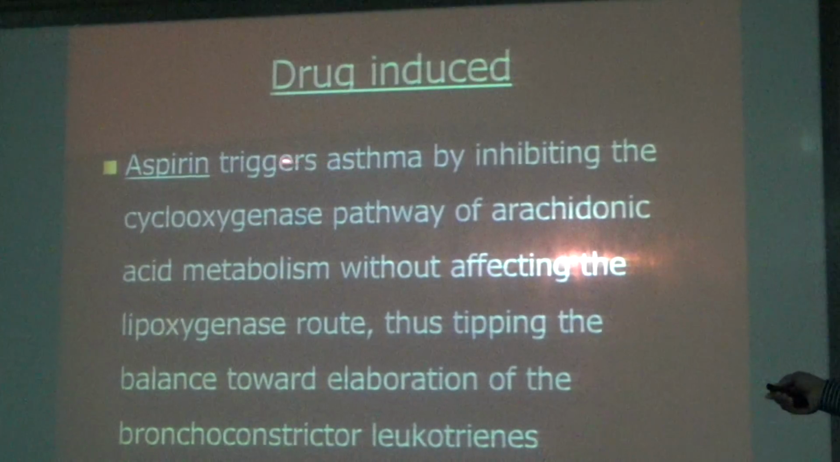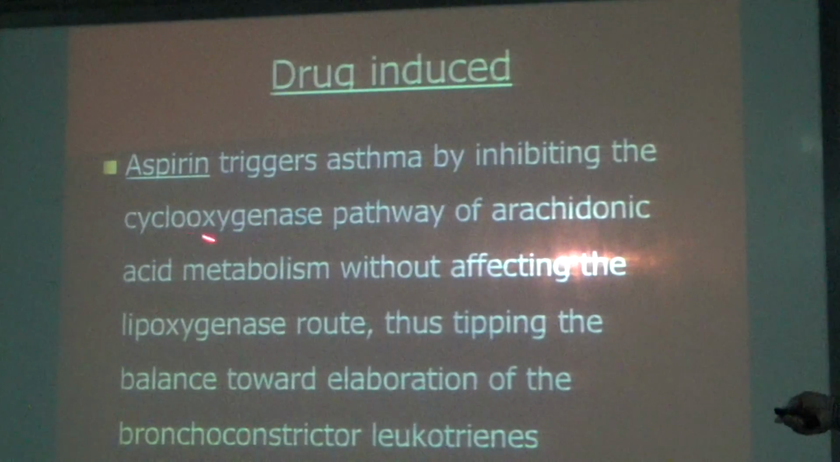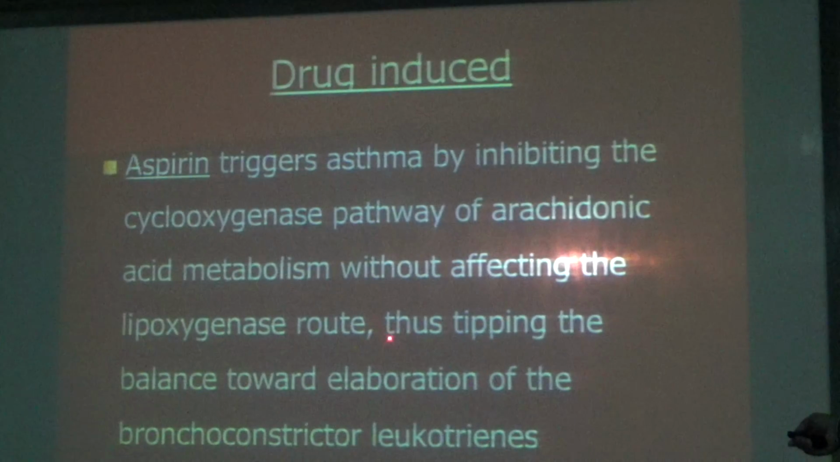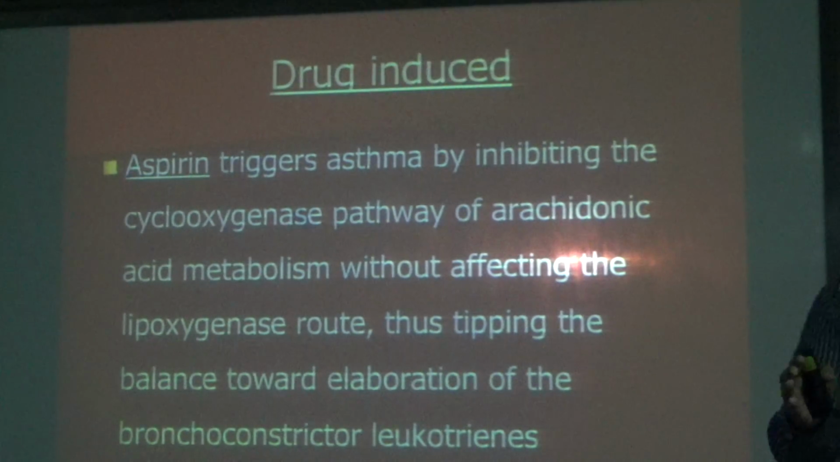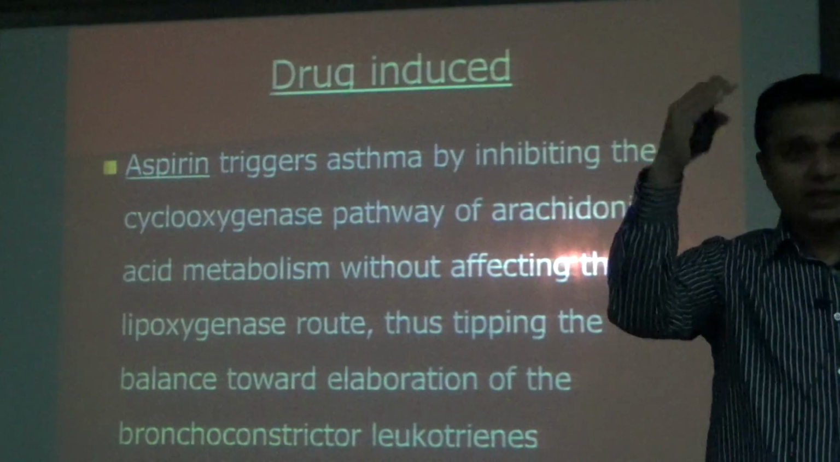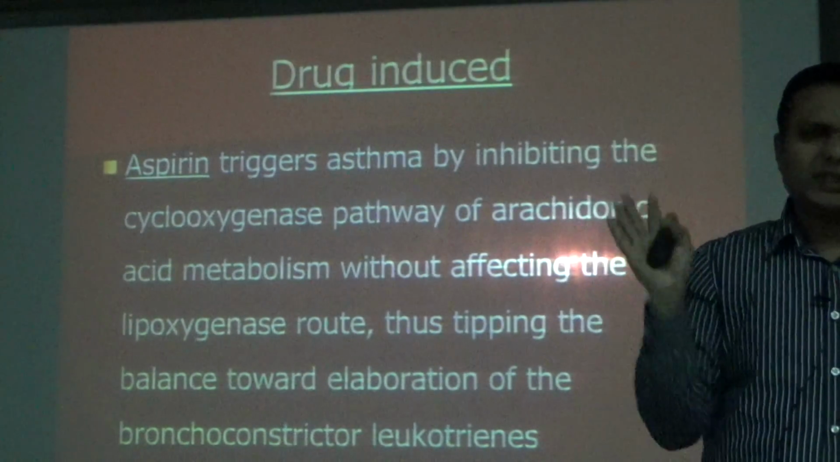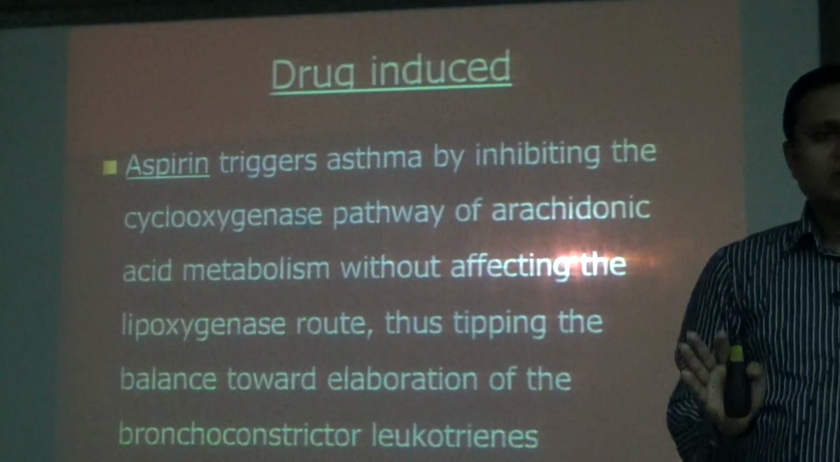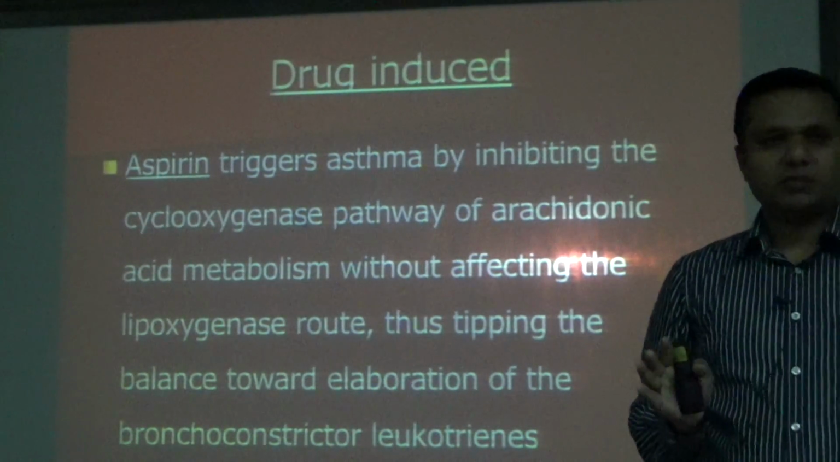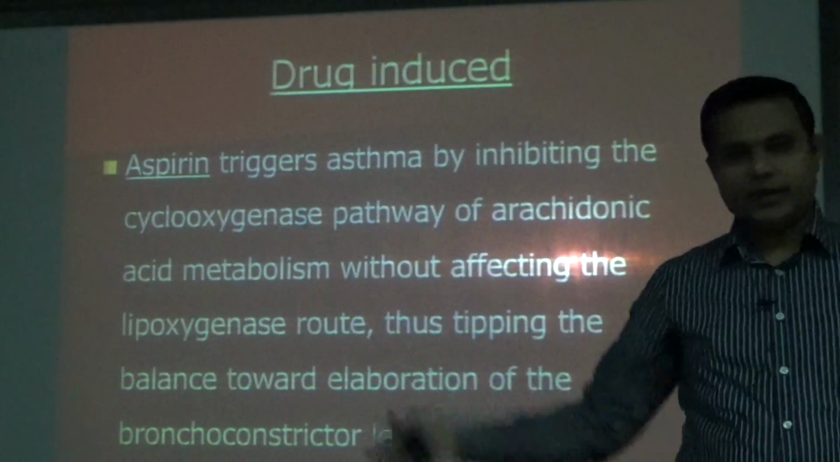It triggers asthma by inhibiting the cyclooxygenase pathway of arachidonic acid without affecting the lipoxygenase route. So it is a pain mediator. You studied the arachidonic acid pathway in first year. You just remember that it is a big process. Just remember that aspirin, over a long period, causes bronchoconstriction of the smooth muscles.